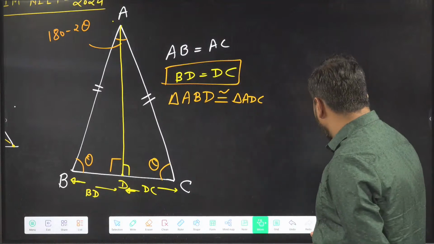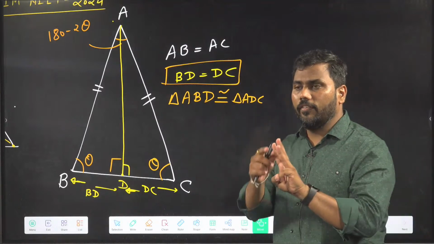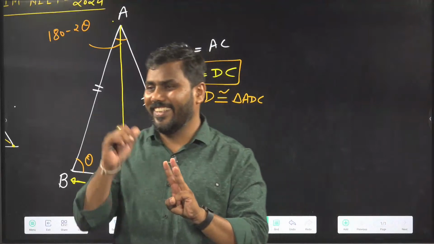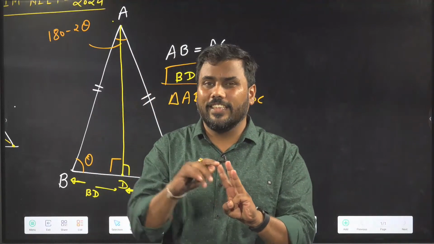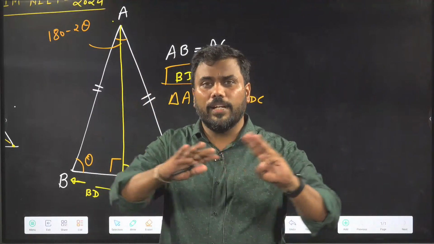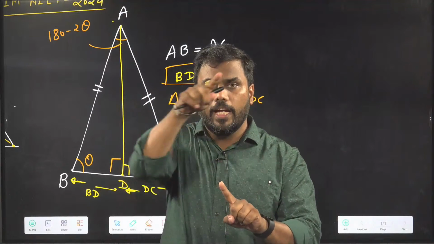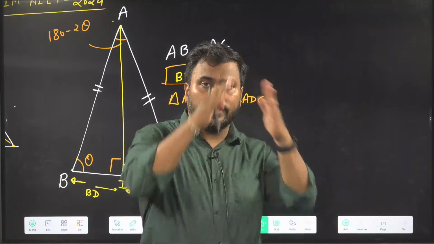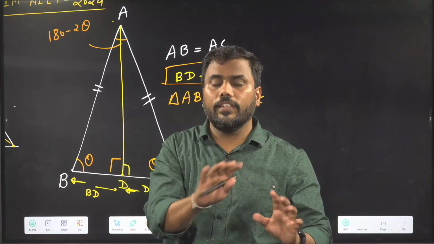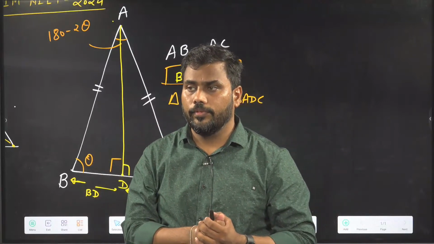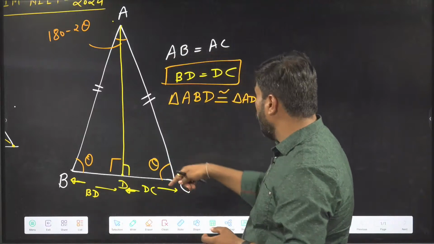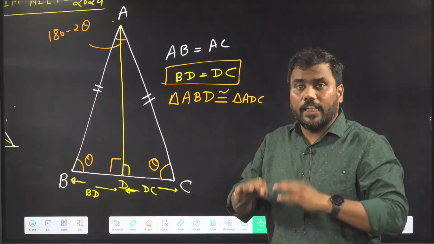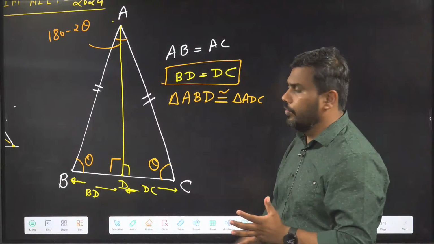So what are the types of triangle? We will generally use three types of triangle in physics. Triangles can be divided into three types: scalene triangle, in which the side lengths are unequal; isosceles triangle, in which two side lengths are equal; and if all three are equal, the triangle becomes equilateral. So all of the properties which are required in physics, I have covered.